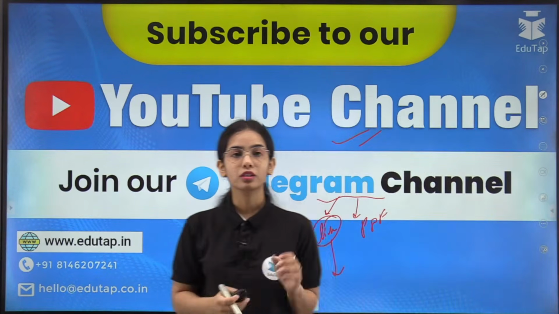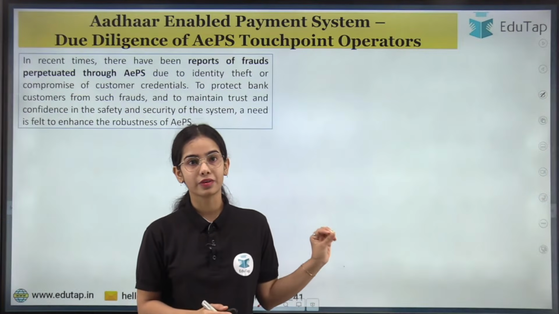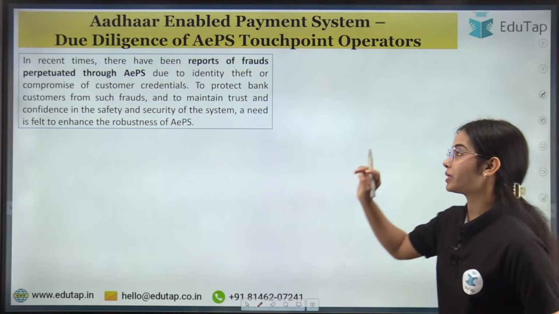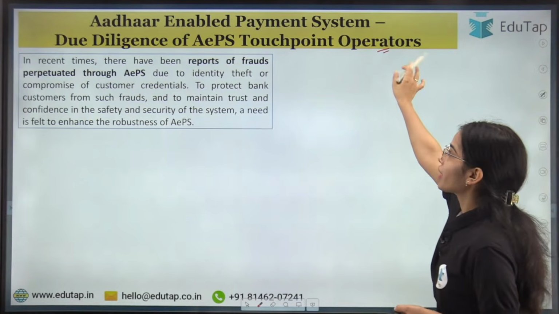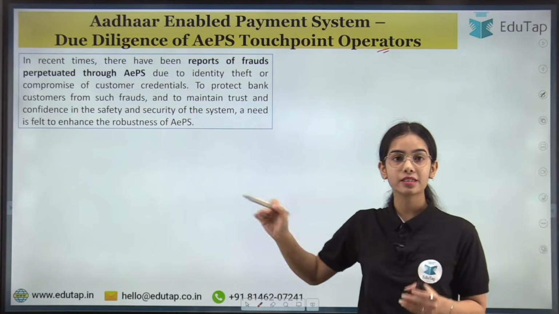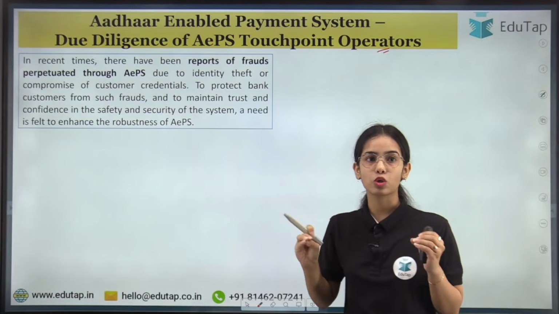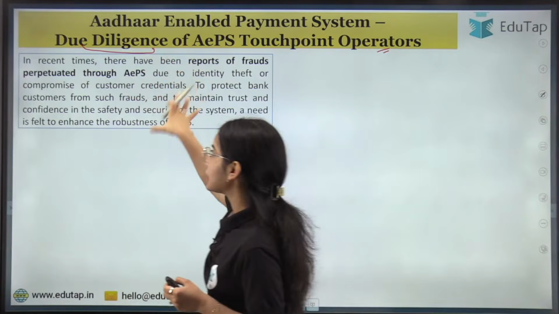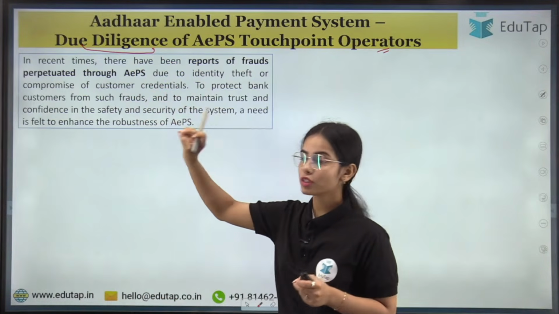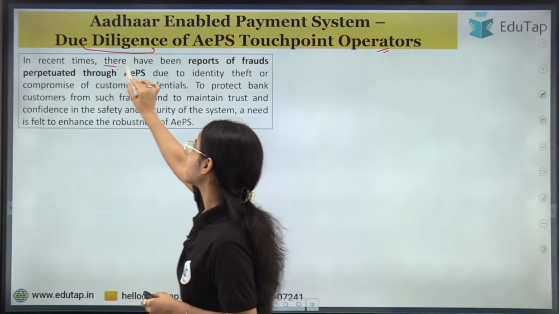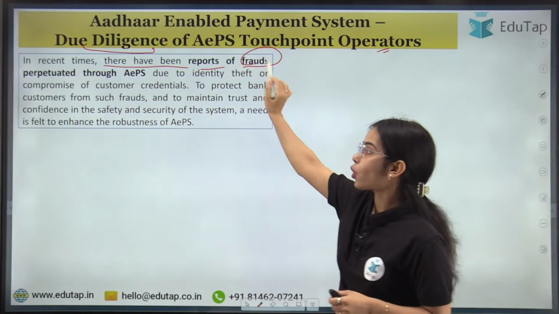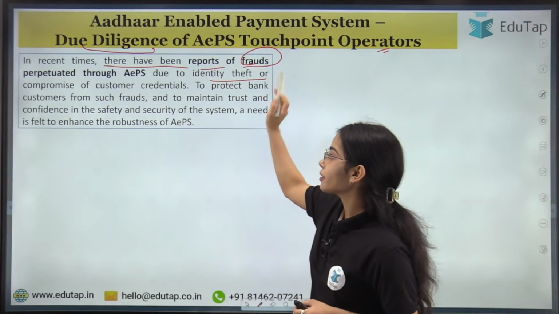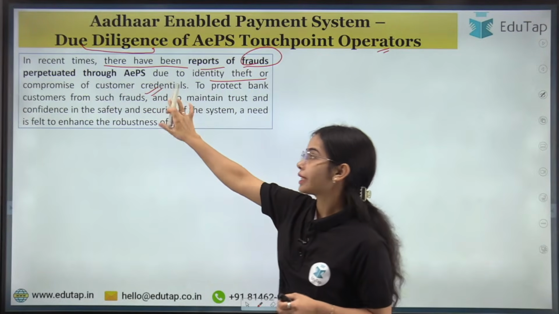So starting with the first news article, that is in regards to the Aadhaar enabled payment system, due diligence of APS touchpoint operators. Why was there a requirement to release the norms in regards to due diligence? Why has the RBI released this new notification? First of all, in recent times there have been reports of fraud perpetrated through APS due to identity theft or compromise of customer credentials, okay?